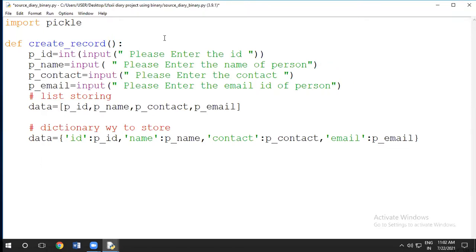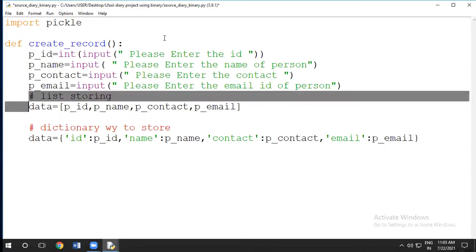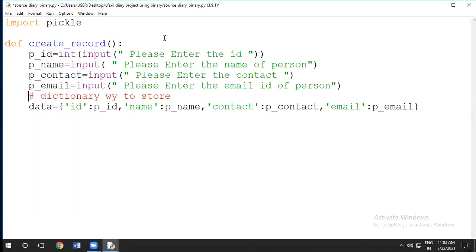If we want to search by the name, and the data is stored with the help of a list, then we will always search the second index, because the second index always contains the name. And if we are using the dictionary, we only have to remember the key name, not the index. By the key name we can search. So today we will see how to write it using the dictionary. So, going by the dictionary, I will delete this syntax.